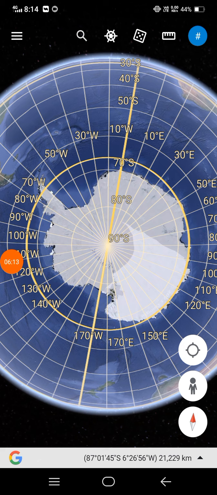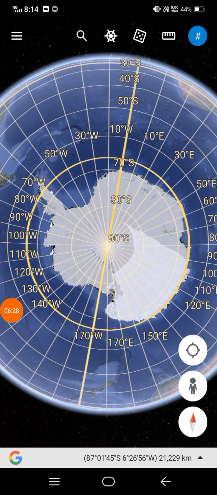After that, it is often called the Southern Ocean or Antarctica Ocean. This surrounding part is called the Southern Ocean or Antarctica Ocean.